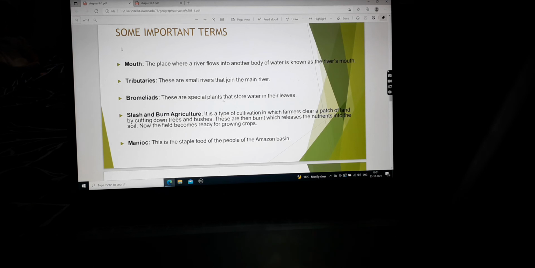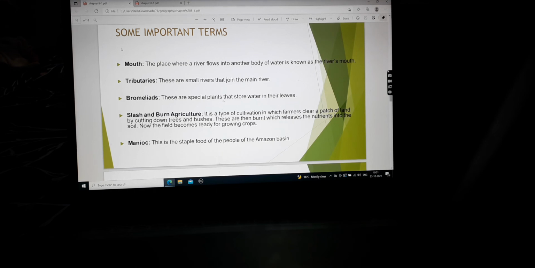So this is a type of agriculture where a plot of land is cleared, the trees and bushes are just cut or slashed and then burnt, and whatever is left behind makes the soil fertile. Slash and burn agriculture is also known as shifting cultivation.